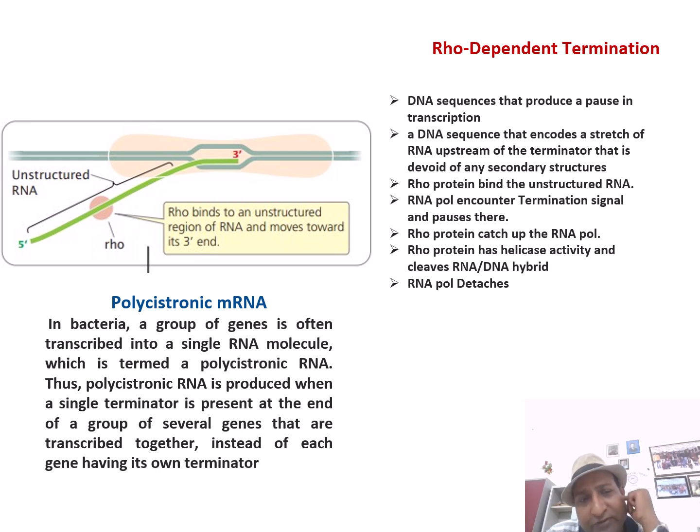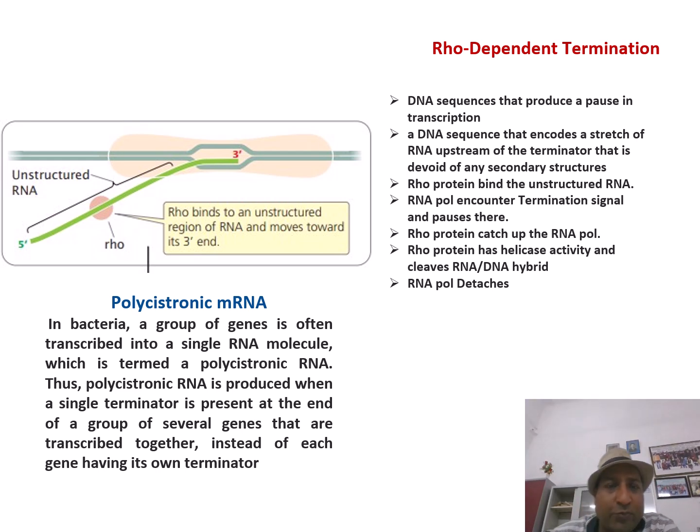And once the rho protein binds, it moves along and it catches the RNA polymerase. Then rho protein has a helicase-like activity and it breaks the bond between the RNA and DNA template, and it releases the transcript from the transcription bubble. So it is this one.